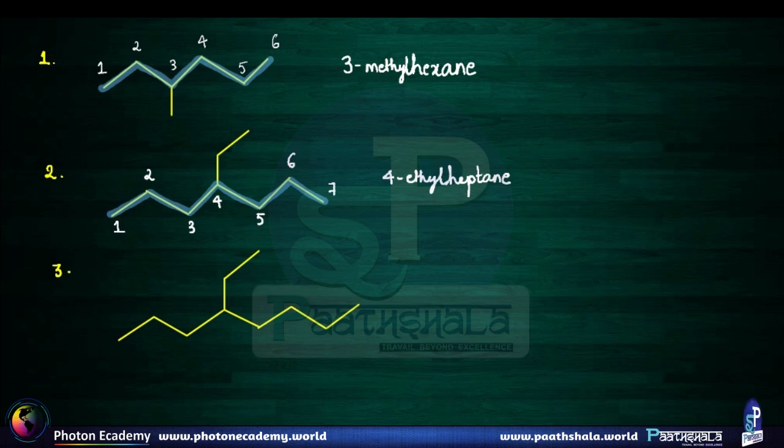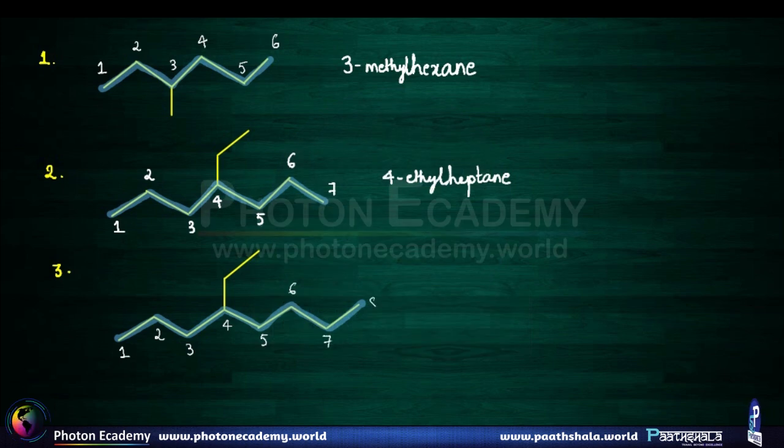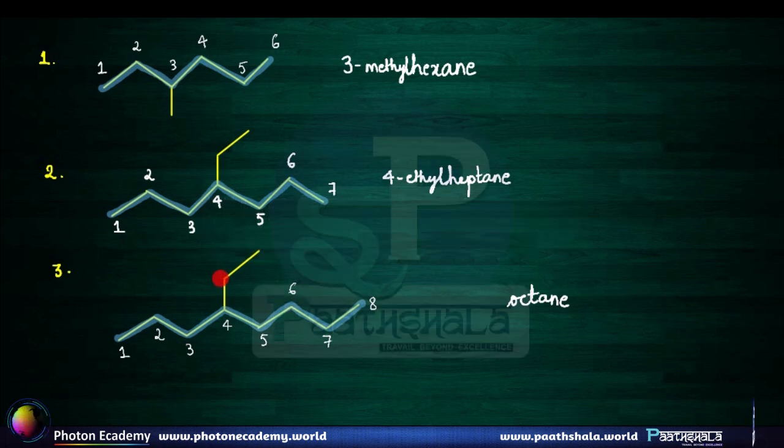Solving the third example, the correct longest chain is this. The correct numbering is this. Okay. As we see, there are 8 carbon atoms, so the word root is oct. No double and triple bonds, so octane. And on the 4th position, there is a 2 carbon alkyl group present, so ethyl, and it will be 4-ethyloctane.